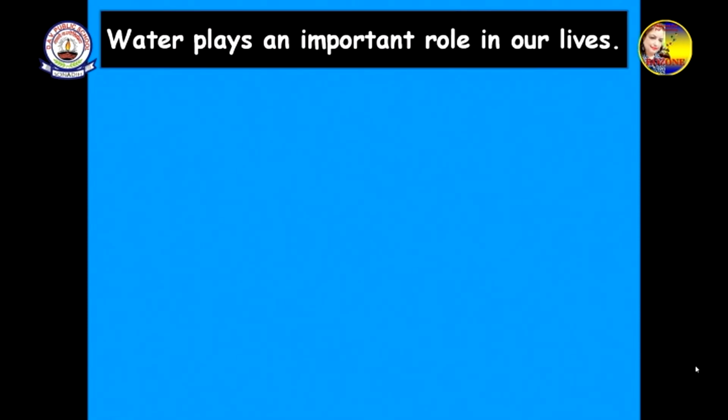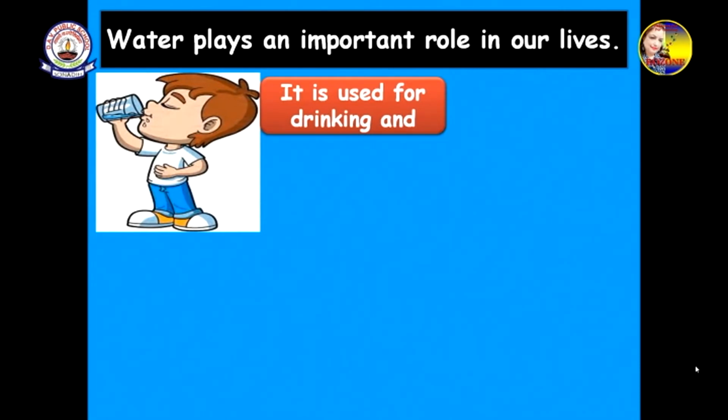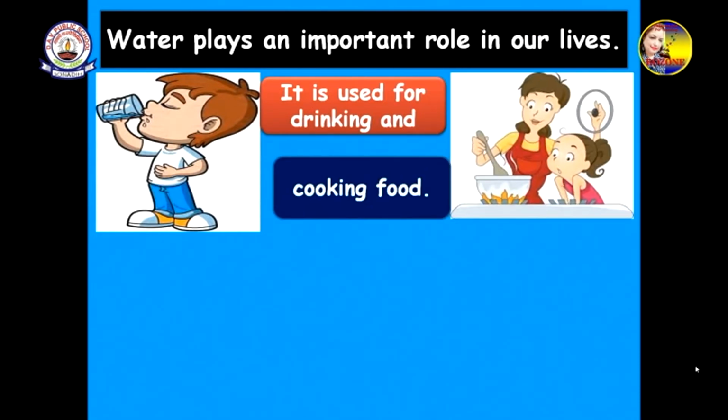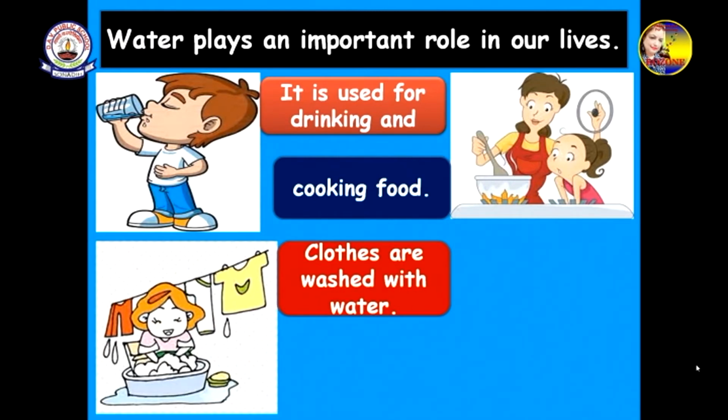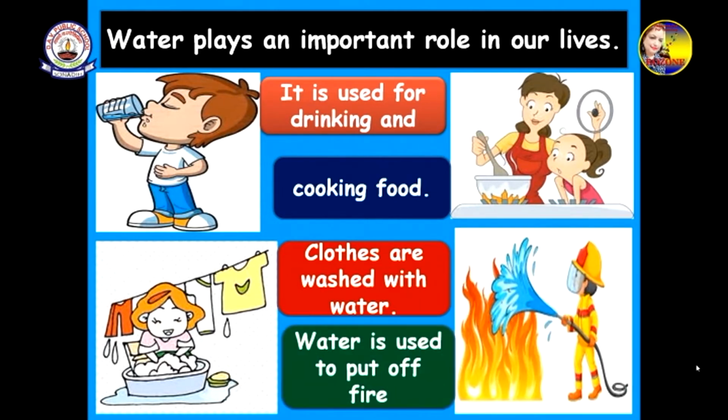Water plays an important role in our lives. It is used for drinking and cooking food. We all drink water when we are thirsty, and we need it to cook our food at home, in restaurants, in hotels, everywhere. Then clothes are washed with water. Water is used to put off fire.